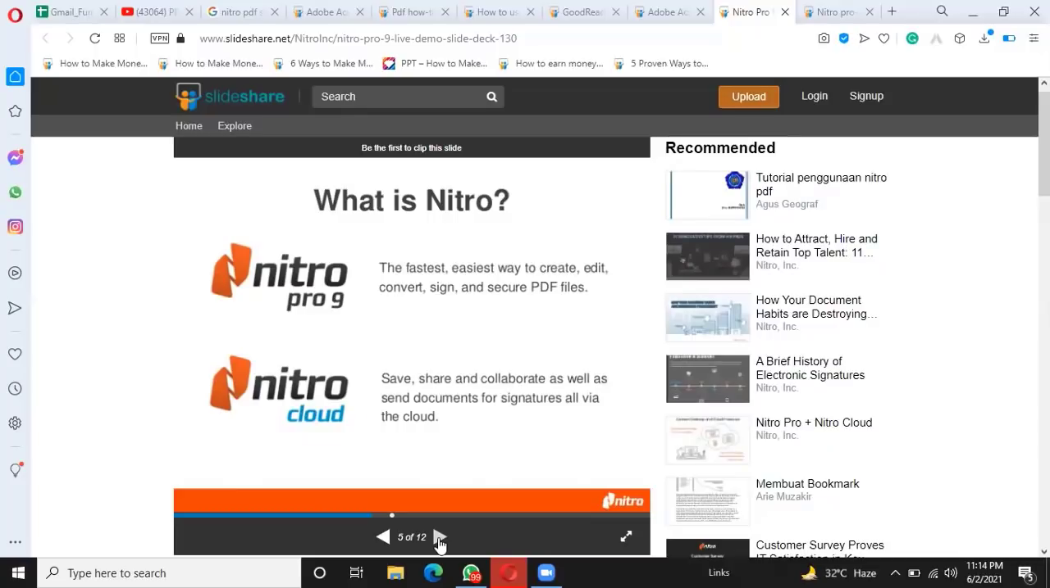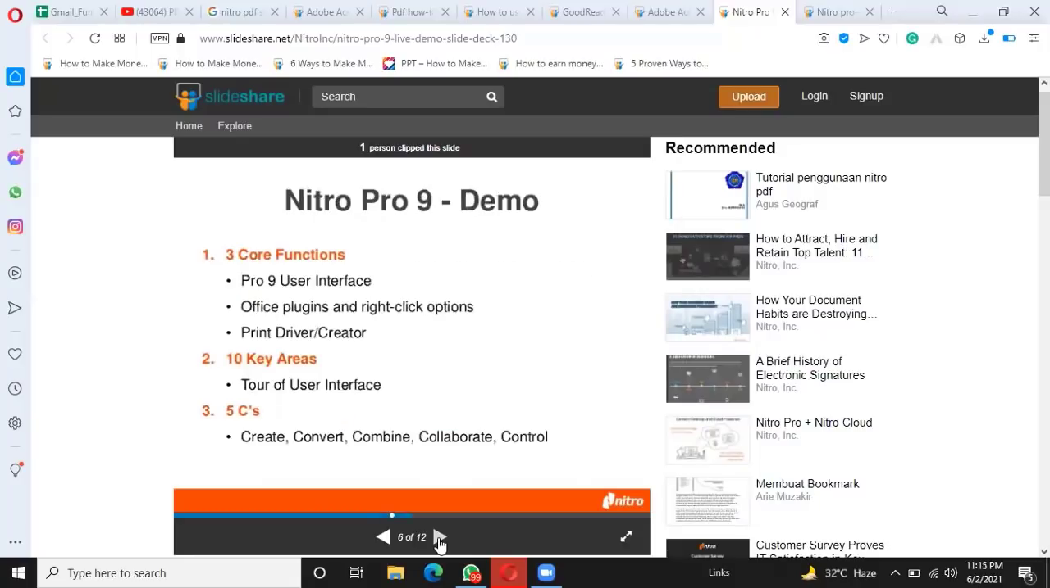Now the Nitro Pro 9 demo. It has different demos. First of all we will discuss the three core functions. The first one is the Pro 9 user interface, which means it has a good and friendly user interface. It has Office plugins and right click options, and also has a print driver or creator. The second point is a 10 key areas tour of the user interface, and then the third is the 5 C's, which includes create, convert, combine, collaborate and control.